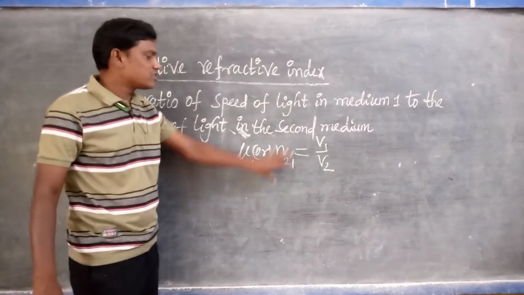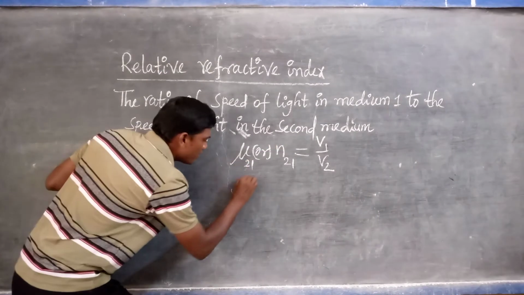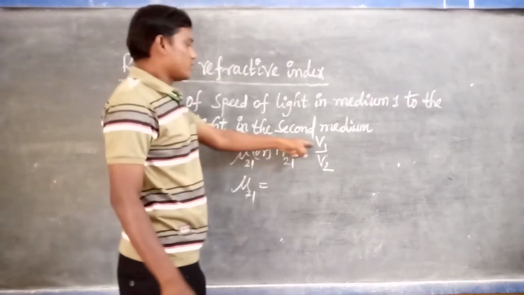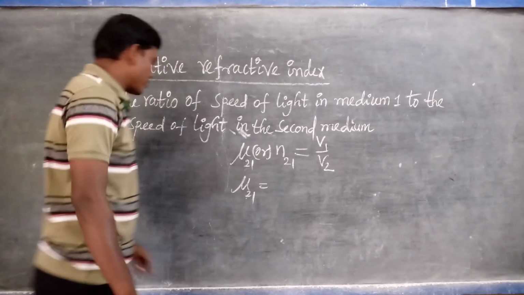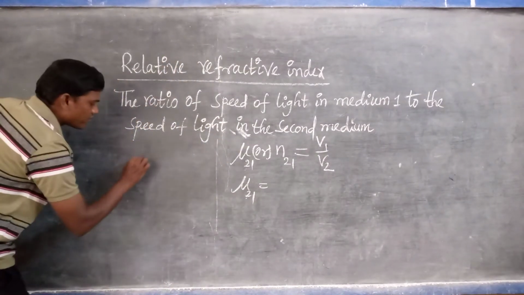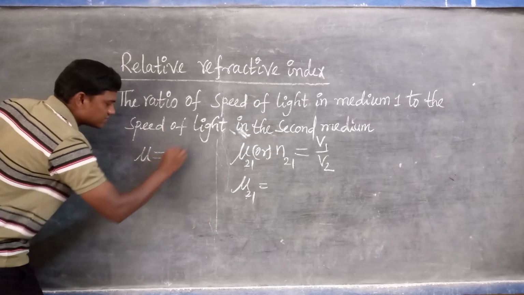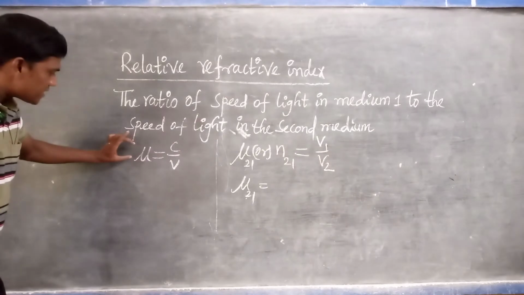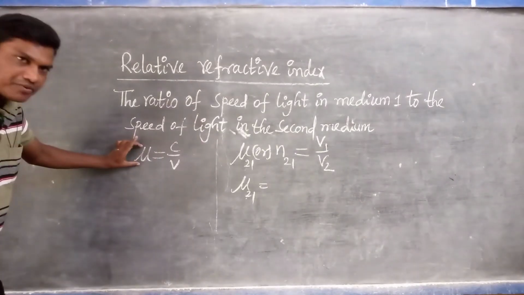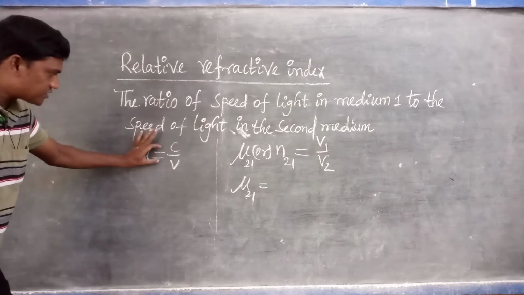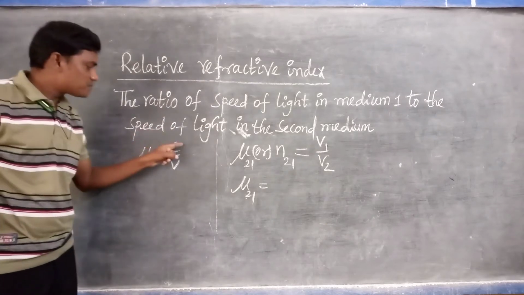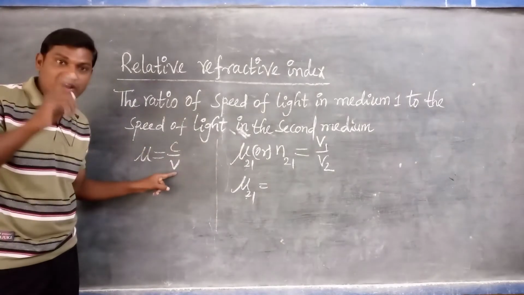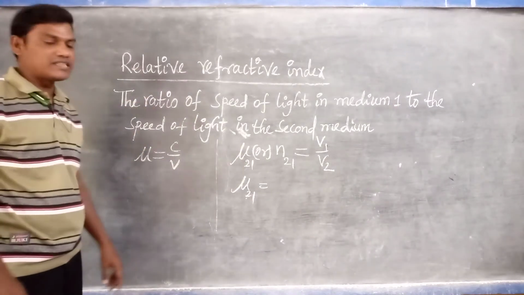Now from this we can further write mu of 2 1 equals. From the absolute refractive index formula we know mu equals C by V. Yesterday we discussed that the refractive index, or absolute refractive index, formula is mu equals C by V, where C is the speed or velocity of light in air or vacuum only, and V is the velocity of light in the given medium.